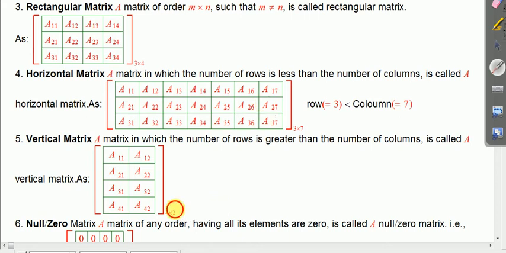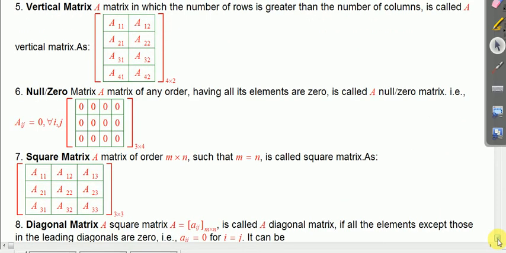Another is the vertical matrix. A matrix whose number of rows is more than the number of columns is a vertical matrix. Number of rows less than number of columns is a horizontal matrix. If the number of rows is more than the number of columns, then it is a vertical matrix.